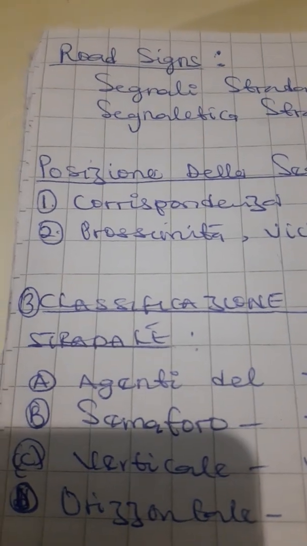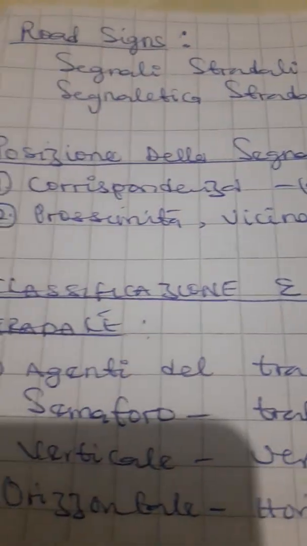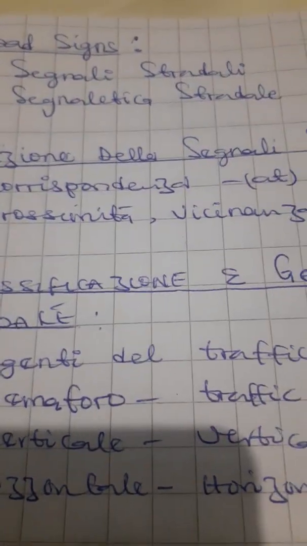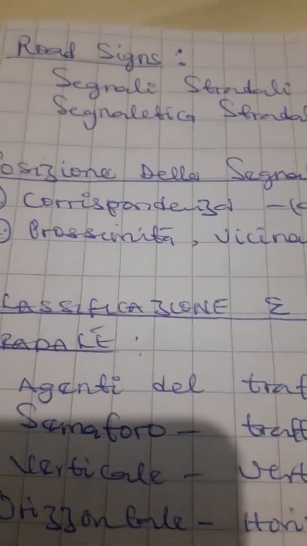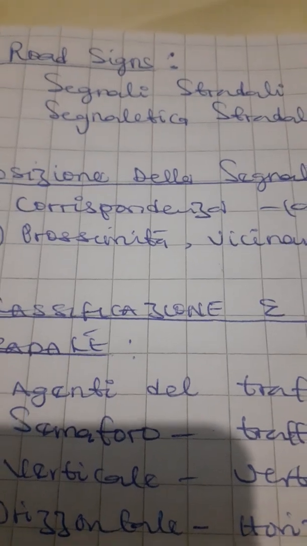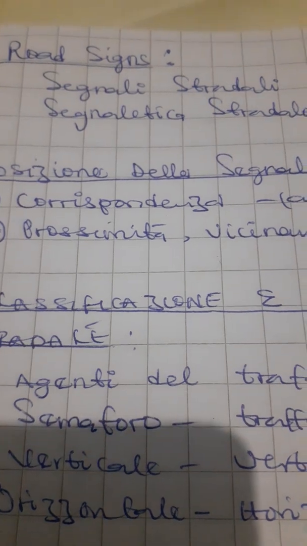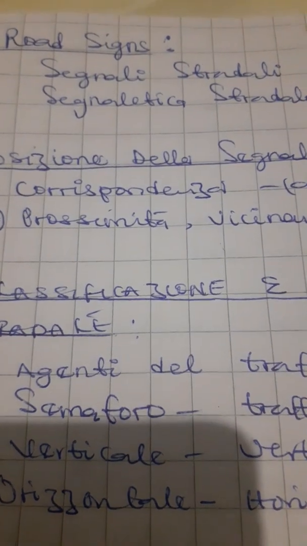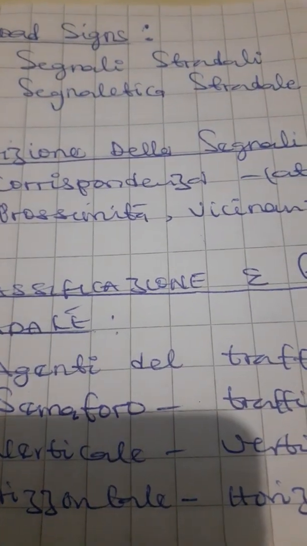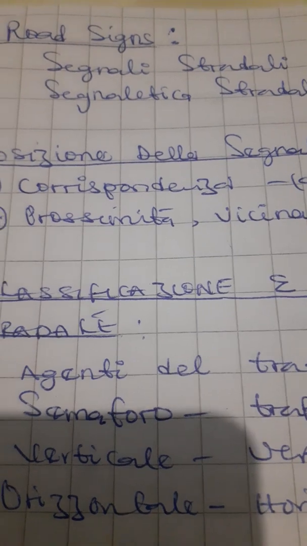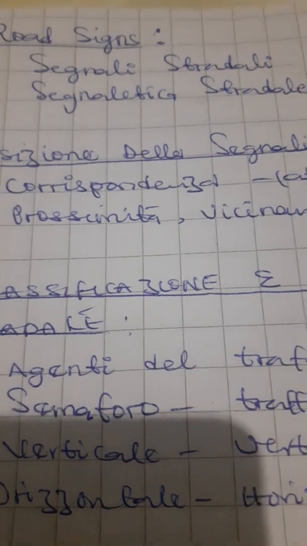Now if you look on your screen, you see one I wrote corrispondenza. Beside it you see at. Then you see two, prossimità, then you see vicinanza, which means nearness or closeness. When we talk about the position of the road signs, we are talking about where it is placed and found, as I've said earlier. The road sign is placed at the road, corrispondenza, then prossimità, that means it is close to the roadway, that is the carreggiata.